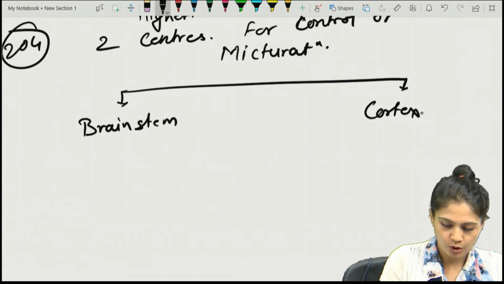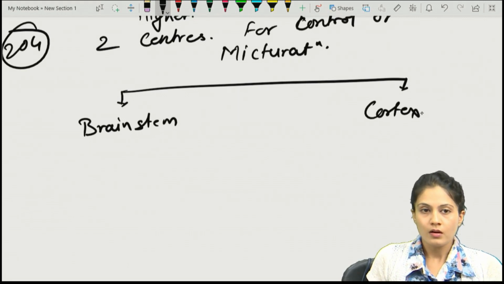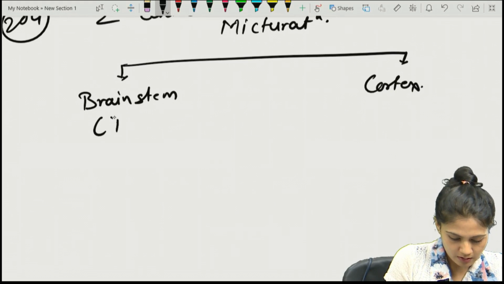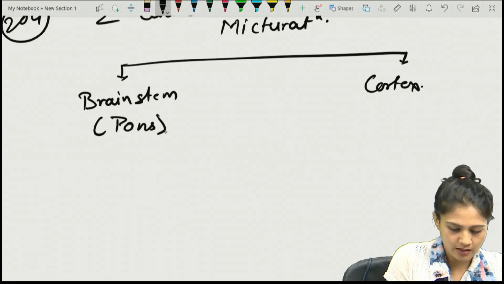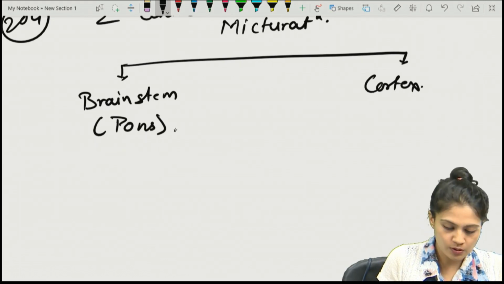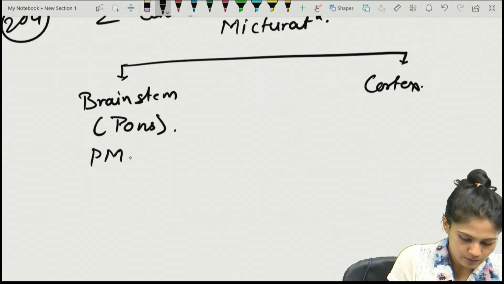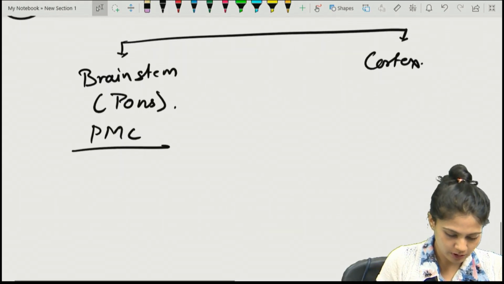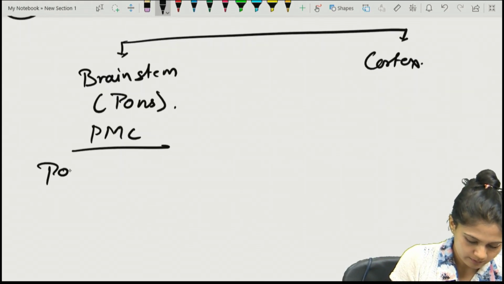In the brainstem, if you have to specify the area, it is present in the pons, which is usually known as PMC, Pontine Micturition Center.